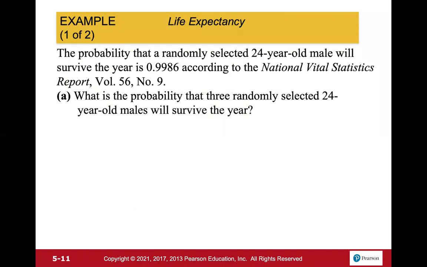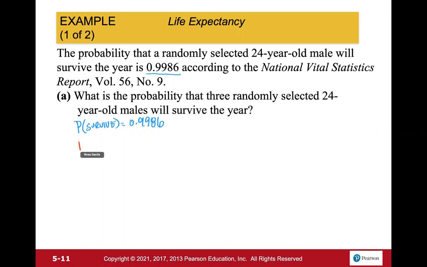So looking at this, the probability that a randomly selected 24-year-old male will survive the year is 0.9986, according to the National Vital Statistics Report. What is the probability that 3 randomly selected 24-year-old males will survive the year? So this value here is the probability of survive. That's equal to 0.9986. And now the question is asking, what is the probability that 3 randomly selected 24-year-olds will survive?